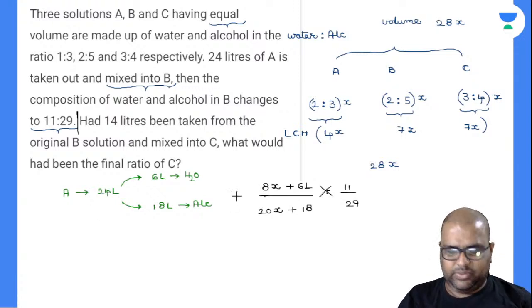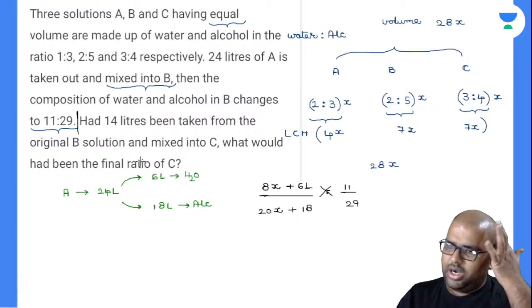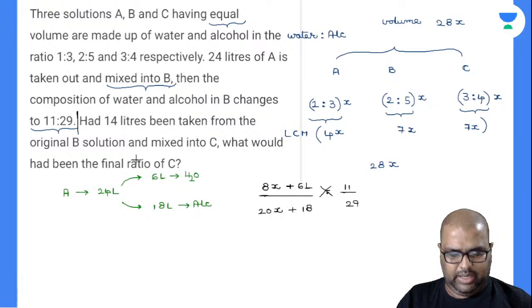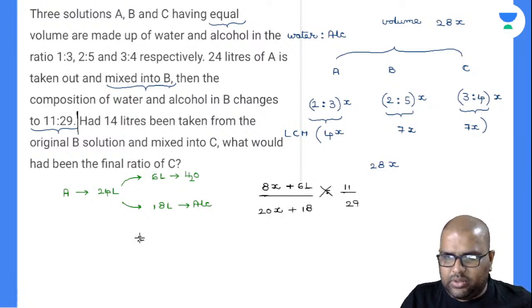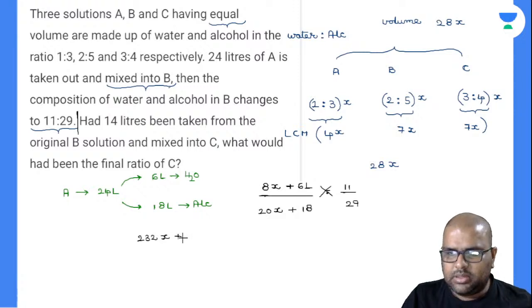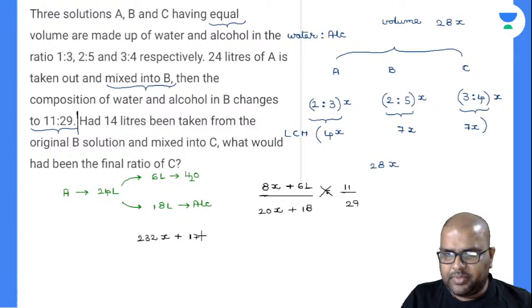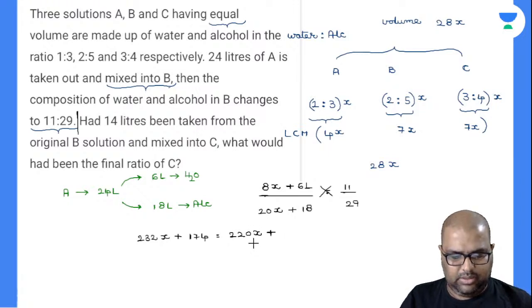So I'll calculate this. 29 into 8 will be there. Is there any common factors that we can remove? Of course we can remove 2. Now I'll write down directly only, right? 29 into 8 is 232. I'll write down here 232x plus 29 into 6 will be how much? 174 is equal to 11 2s are 220x plus how much will be 18 into 11? Calculate this. 18 into 11 is nothing but equal to 198.